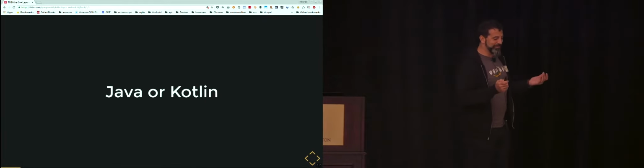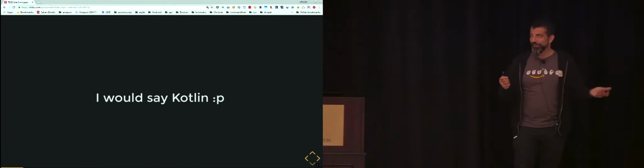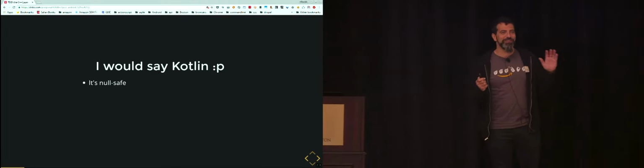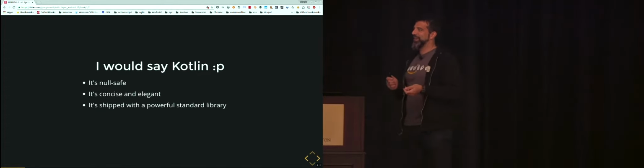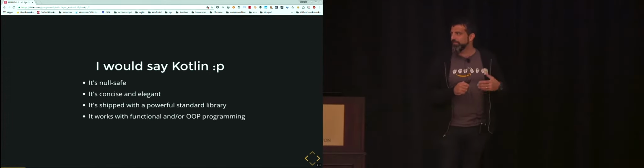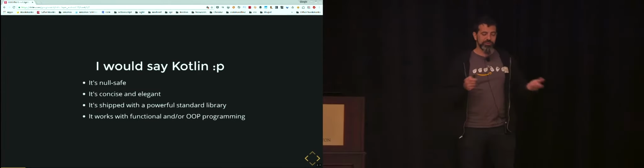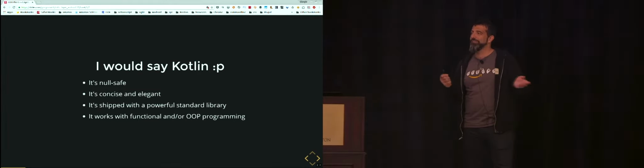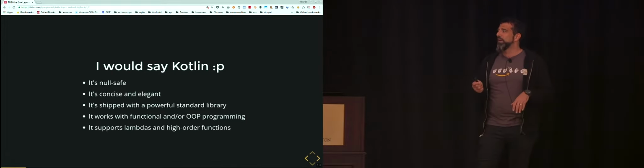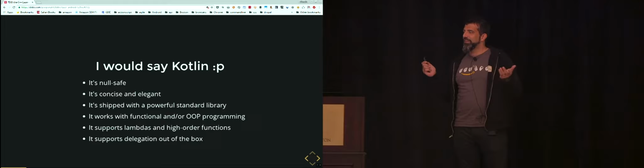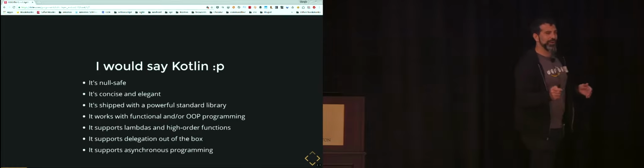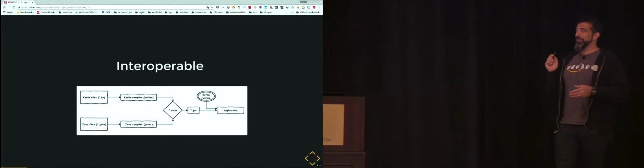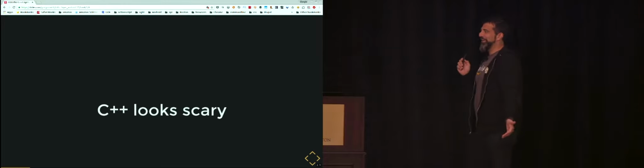So the first question should be what we're going to use, Java or Kotlin? Well, I would say Kotlin, but I leave it to you if you want to go with Java. Kotlin is null safe, very concise and elegant, and it ships with a super powerful standard library. It works with both object-oriented programming and a functional approach. You can mix both of them and take advantage of both of them. It supports lambdas, delegation is supported out of the box, and asynchronous programming as well. If you want to stay with Java, good luck. It's interoperable, so again, please use Java as much as you want, but don't be scared about C++.